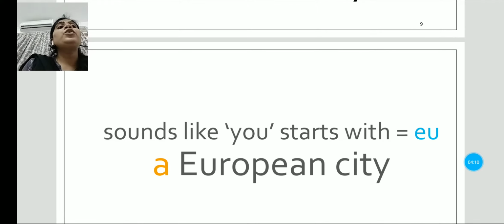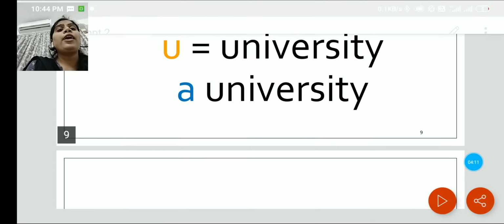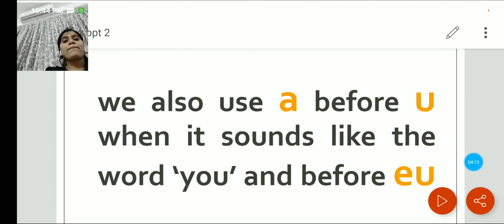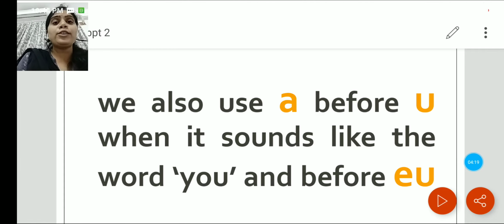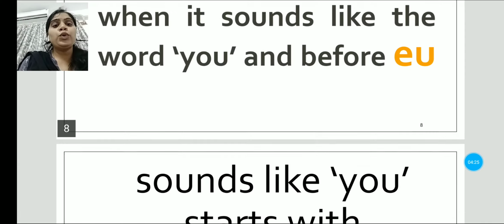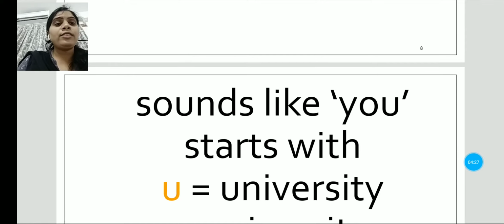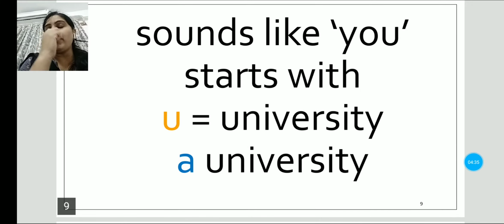Again I repeat, we also use a before U when it sounds like the word U. University sounds like it starts with U, so we will use a.